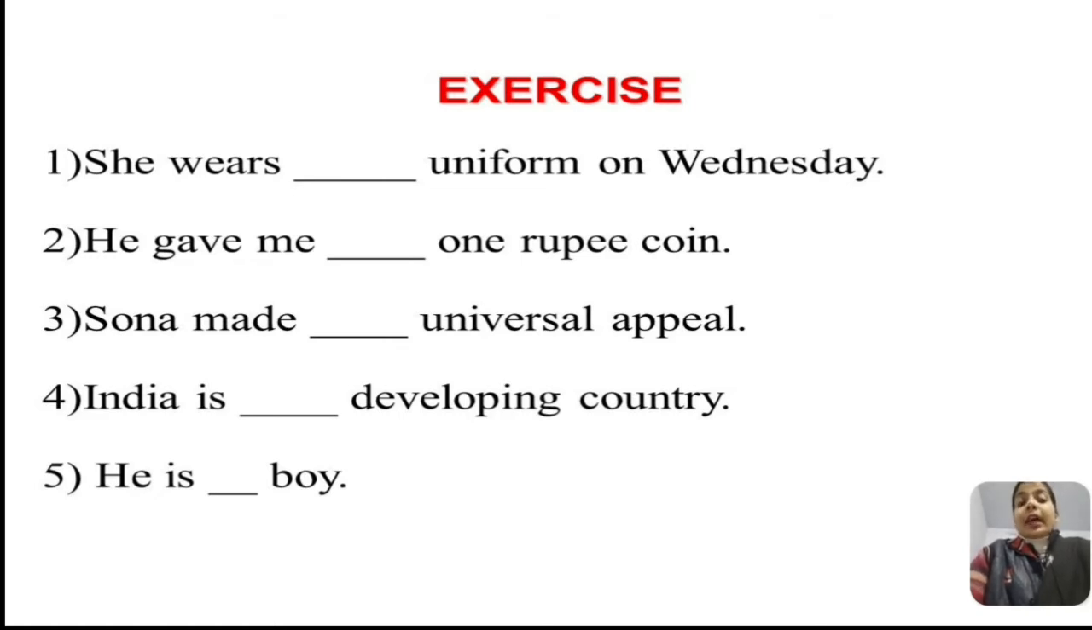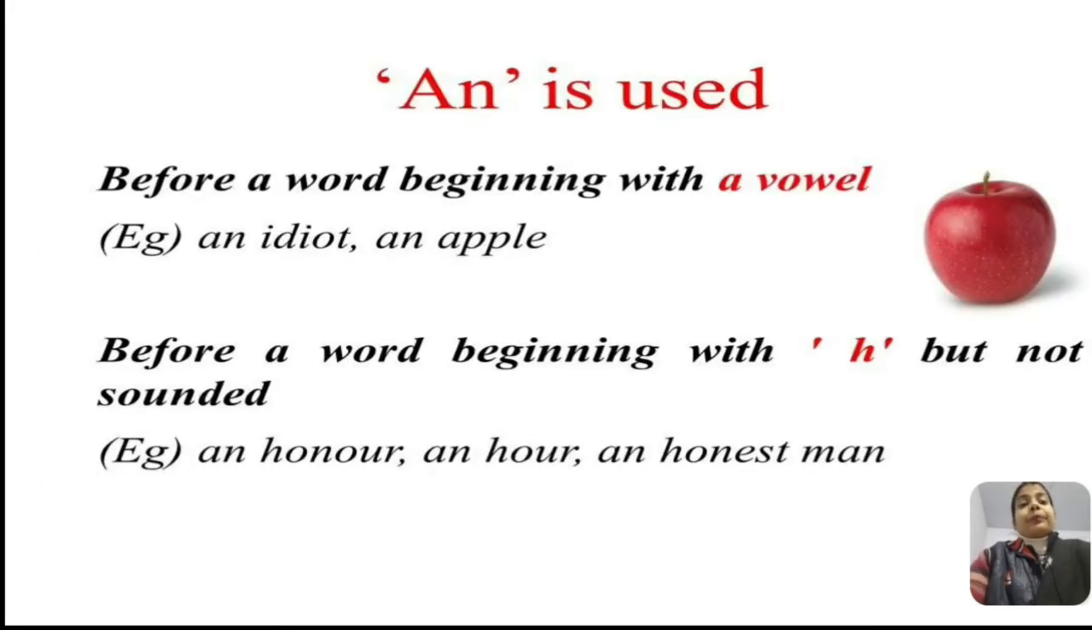India is dash developing country. So developing, the word starts with the letter D, which is already a consonant. So here you will add a. So India is a developing country. He is dash boy. Yes, that's very easy. He is a boy. So this is how we come to know where we use a in a sentence or with which types of words.